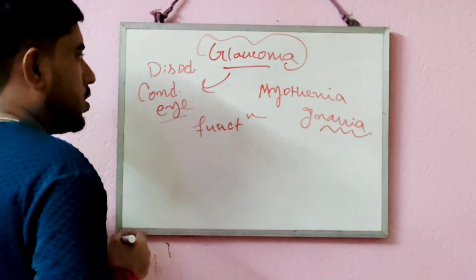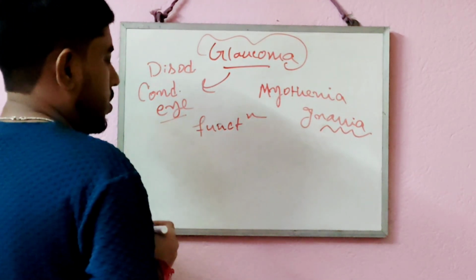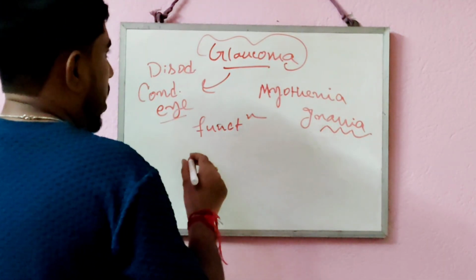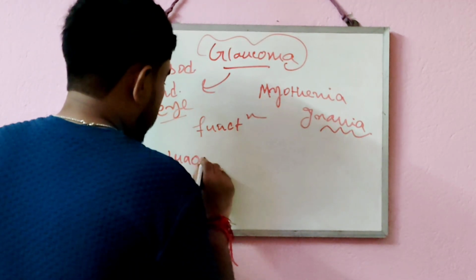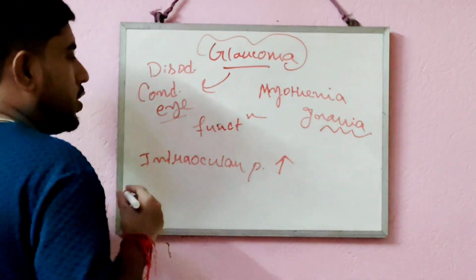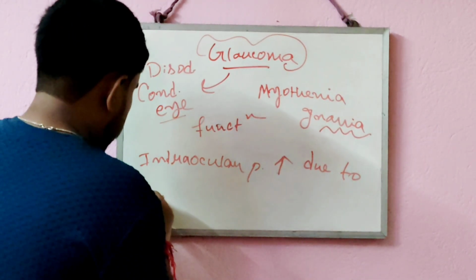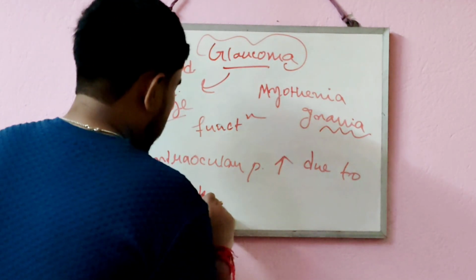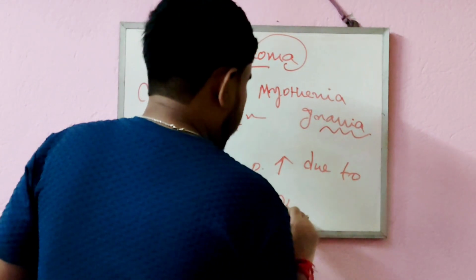So what is this condition, why does it take place, what is the reason for glaucoma, that we are going to discuss in this class. Glaucoma is a disorder condition of the eye where the intraocular pressure increases due to damage, or specifically trauma, on the optic nerves.